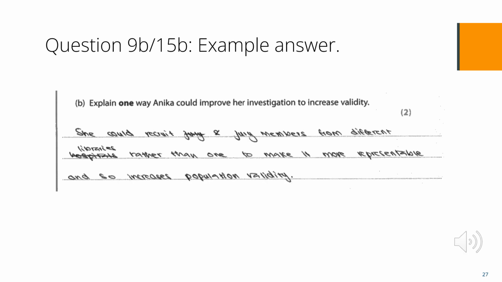Please read through this answer and give it a mark. This answer scored 2 marks. It is linked to the scenario through the use of the library and jury members. The improvement is identified as selecting her participants from different libraries. This is justified as it will make the sample more representative and so increase population validity.